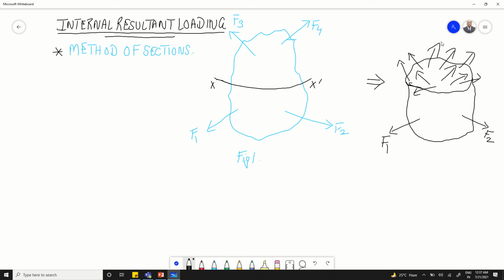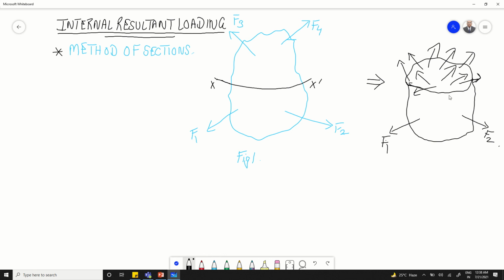All these forces which are internally distributed on this exposed area represent the effect of the forces that will be acting on the topmost part of the body. Now if we want to know the exact distribution of this internal loading acting on this exposed area, we can use the equilibrium equations to relate these external forces with these internal forces which are being developed over the exposed area.